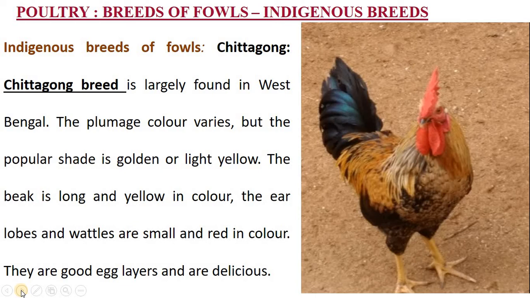What is the normal average egg laying capacity of the exotic breeds? Exotic breeds lay around 180 to 240 eggs per year. But our native birds lay somewhere around 30 to 60 eggs per year. So this is the egg laying capacity of the native breeds. A lot of difference is there.